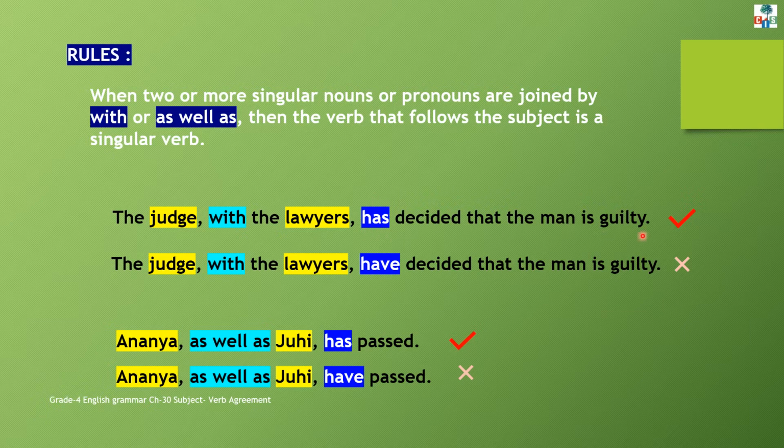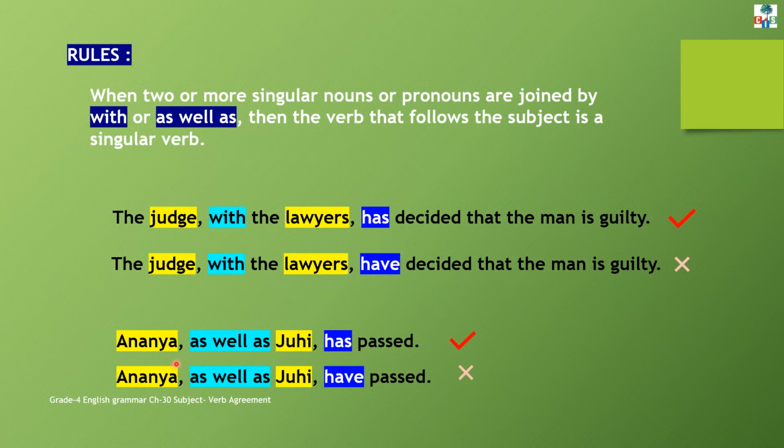So this is the correct sentence. Now see this. The judge with the lawyers have decided the man is guilty. No, this is incorrect. Whenever singular nouns and pronouns are joined by with, that time we will use a singular verb.